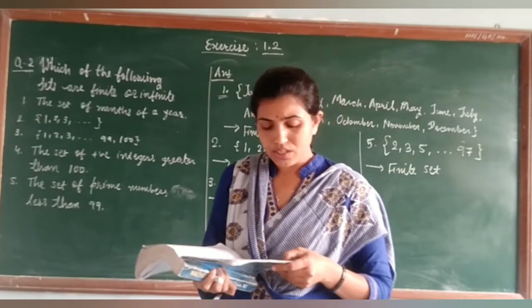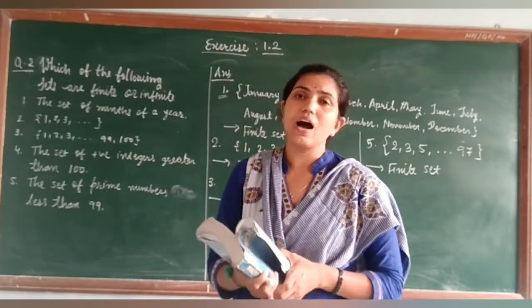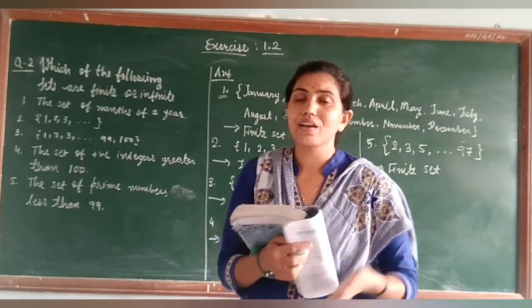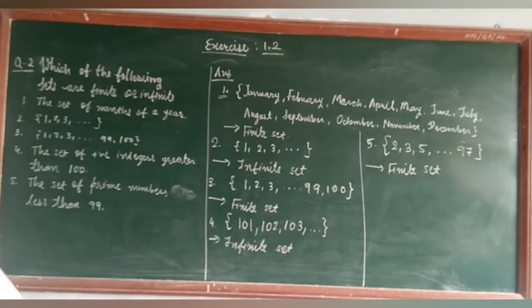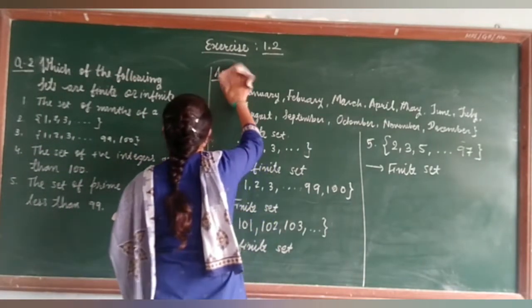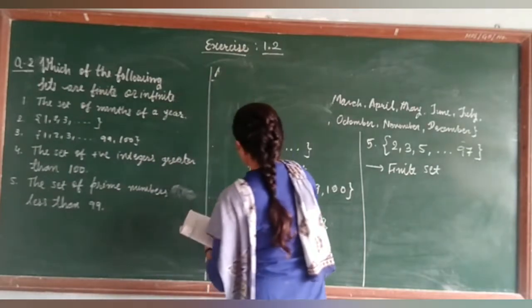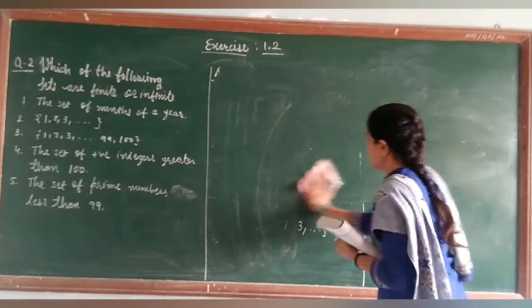Now first question is the set of lines which are parallel to x-axis. How many lines are there which are parallel to x-axis? Let me draw somewhere. If you have to draw a line parallel to x-axis, how many lines can you draw? Yes, you know that there are so many lines, infinitely many.